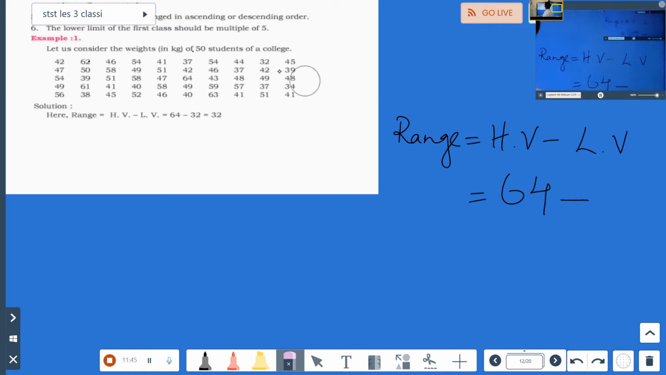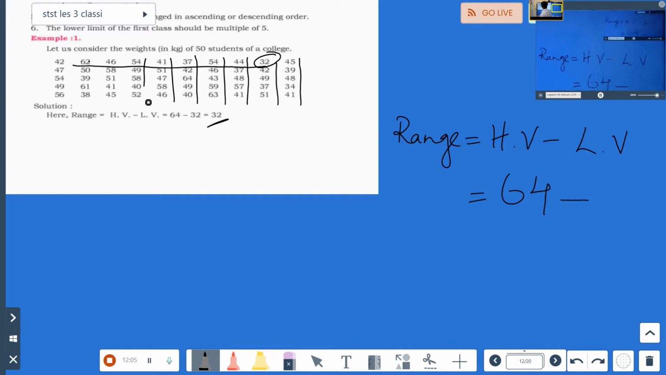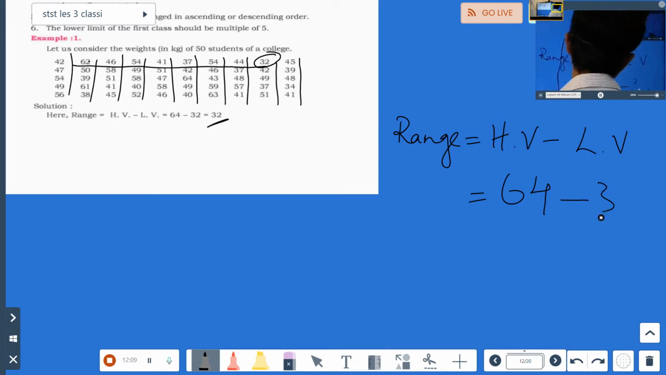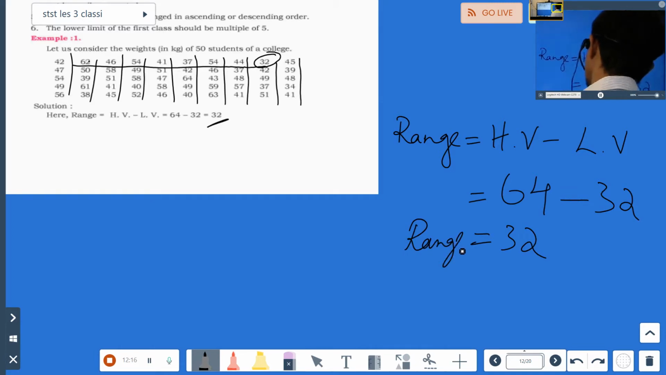Which one is the lowest value here? Can you see? Leave here, forget here, don't see here. Check the numbers. Check here, check here, check here. Okay, 32 is the lowest we have got. Now check for a number less than 32. Is it here? No. Here 32 is already there. Here? No. Here? No. So 32 is the minimum. So write 32. So what is the range? Range is equal to 32.